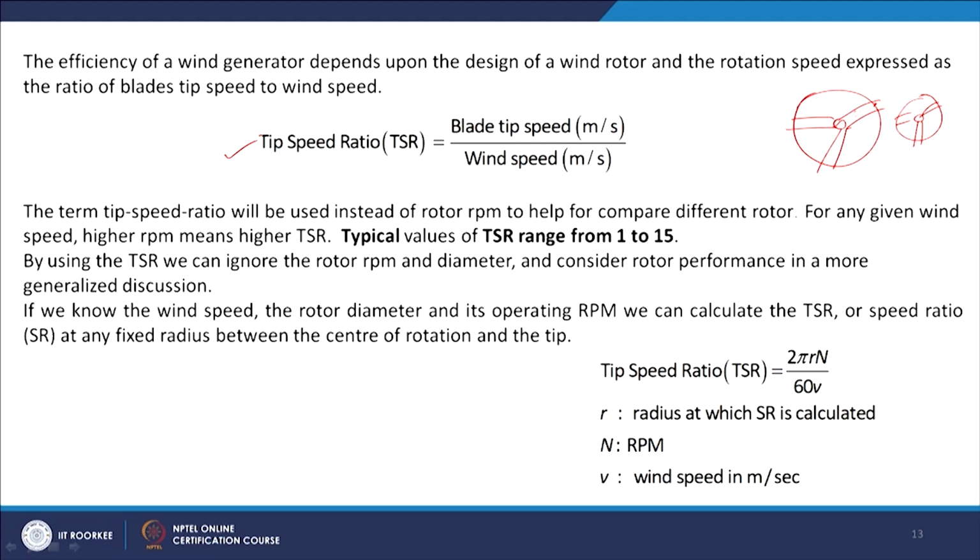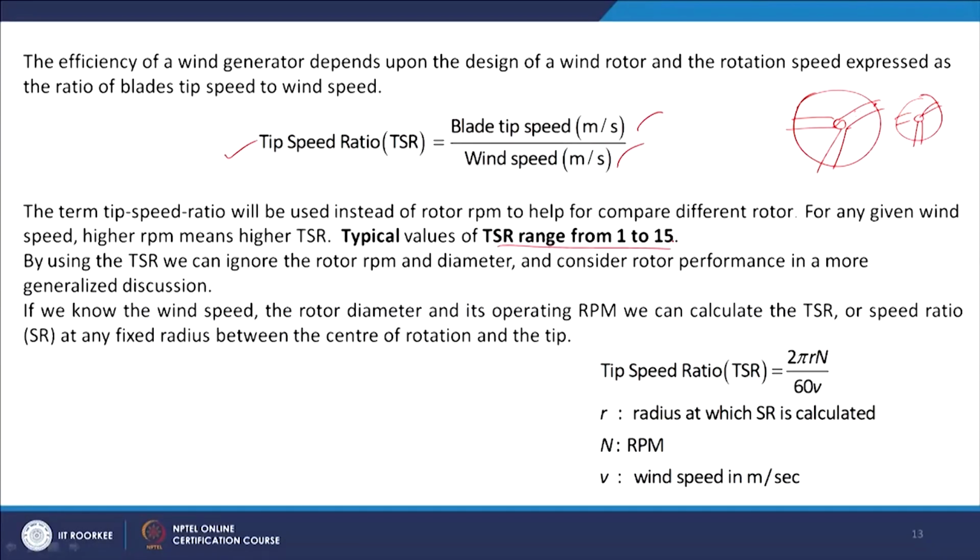So, tip speed ratio is defined as the blade tip speed in meter per second divided by wind speed. What is the wind speed and what is the blade tip speed we are getting. That way we get one number, and that is easy to compare two different machines. This TSR range is 1 to 15, defined as blade tip speed by wind speed.